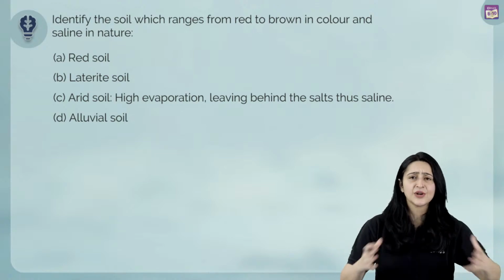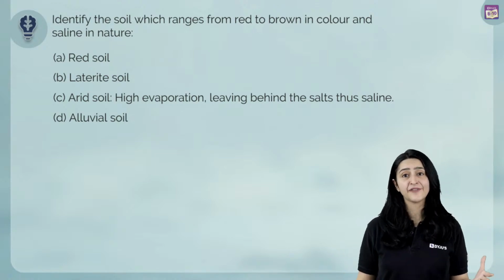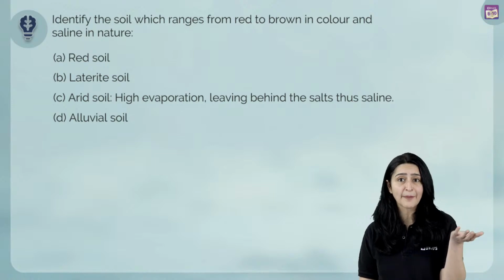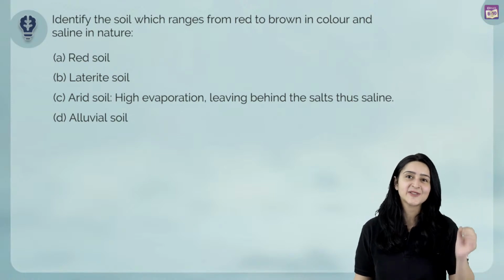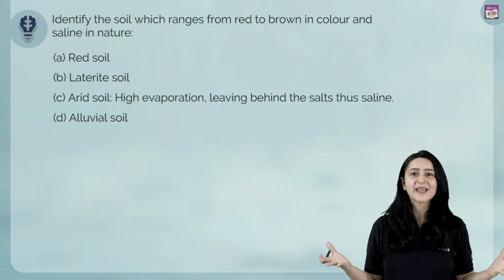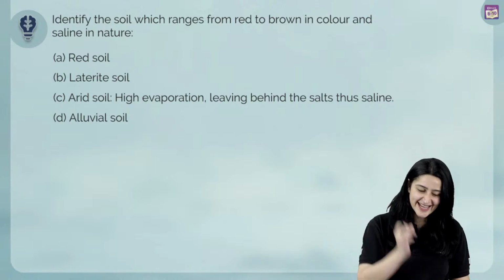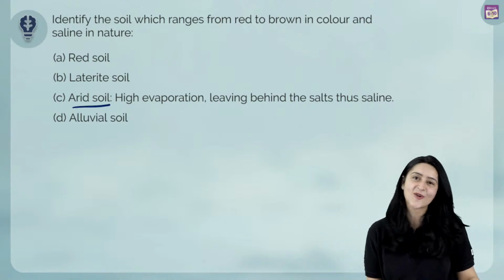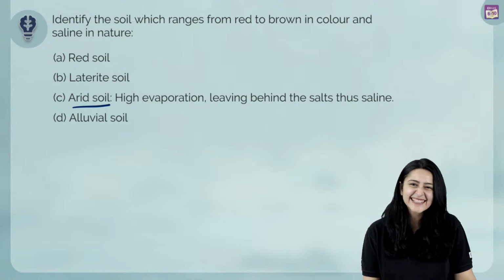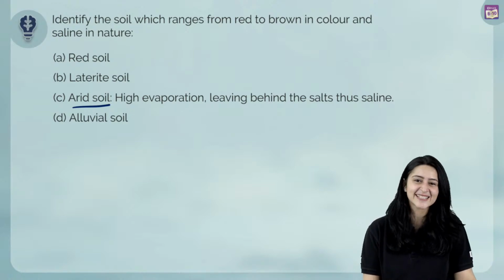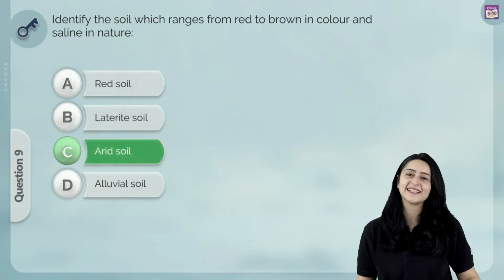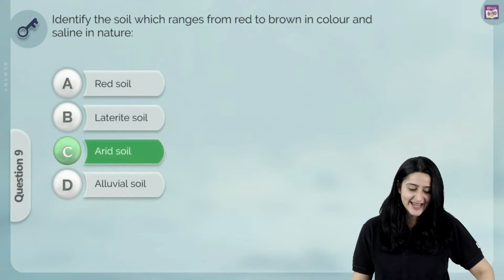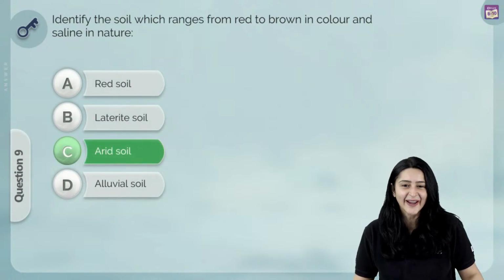Arid regions is basically your desert regions. Obviously, in these very hot regions, there is a high rate of evaporation. What happens during evaporation? The water evaporates and leaves behind salt, thus making the soil saline. And this means that the correct answer over here is, yes, I see the answer. Easy peasy, Deepak says. Yes, it is easy peasy, and yes, the correct answer is C, arid soil.